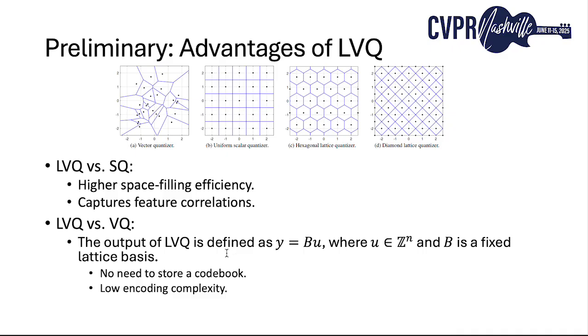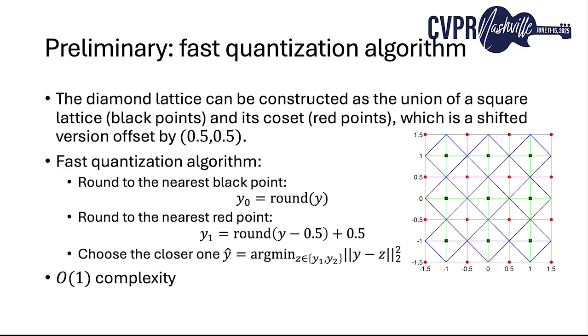Compared to traditional VQ, LVQ has a mathematical structure that enables fast encoding and does not require the storage of a codebook. Formally, LVQ defines the quantized vector as y hat equals B multiplied by u, where u is an integer vector and B is the lattice basis. The output of LVQ is defined as the integer linear combination of lattice basis. This structured layout can eliminate the need to explicitly store a codebook. More importantly, when the lattice basis is some specific basis, the corresponding LVQ has a fast quantization algorithm.